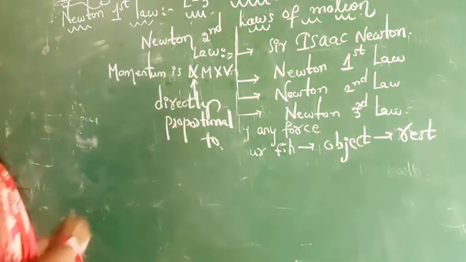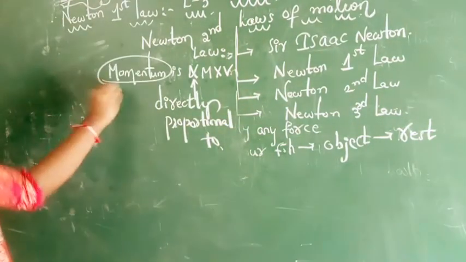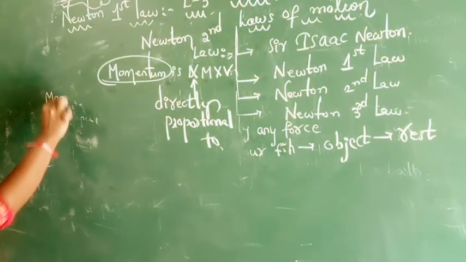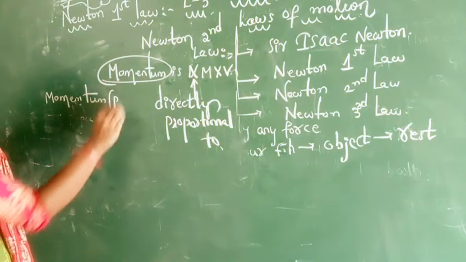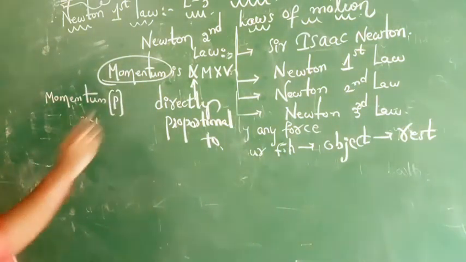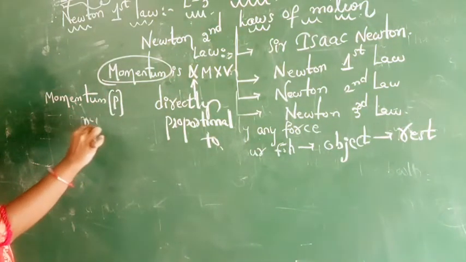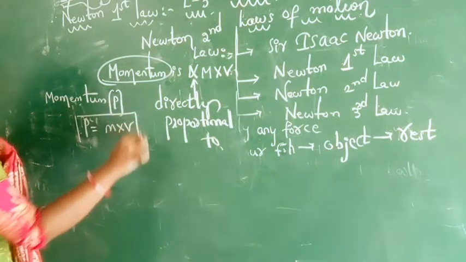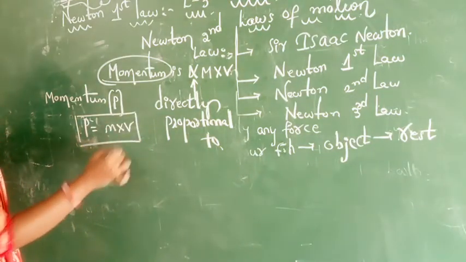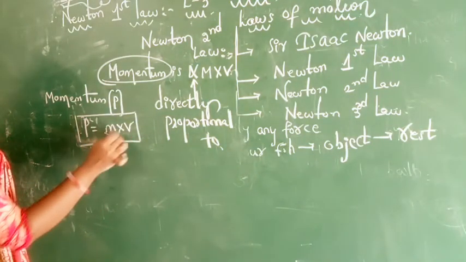Second point: momentum is denoted with the symbol P. Next, the formula: momentum P is equal to m into v. Here m means mass, v means velocity. Mass means weight only, right?